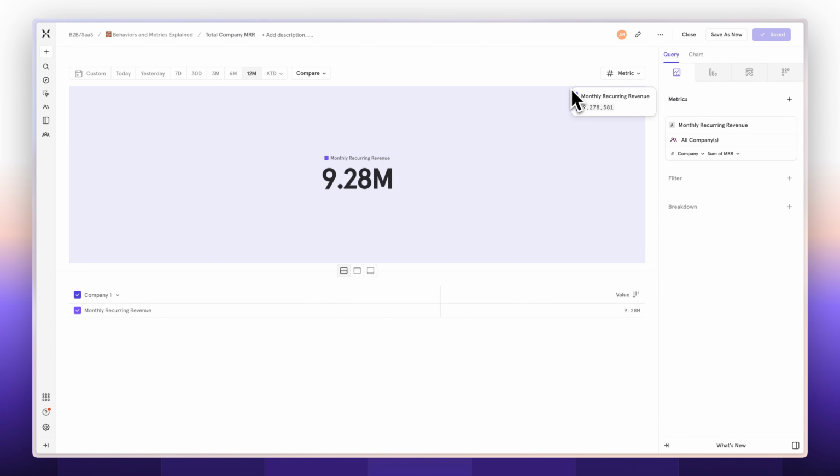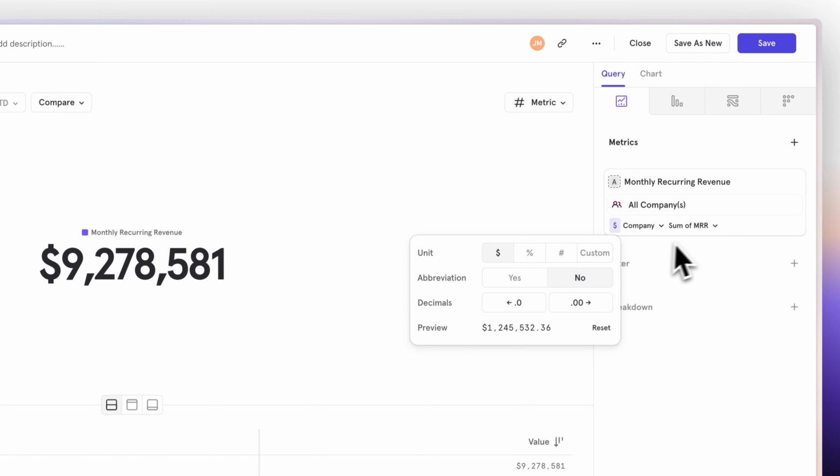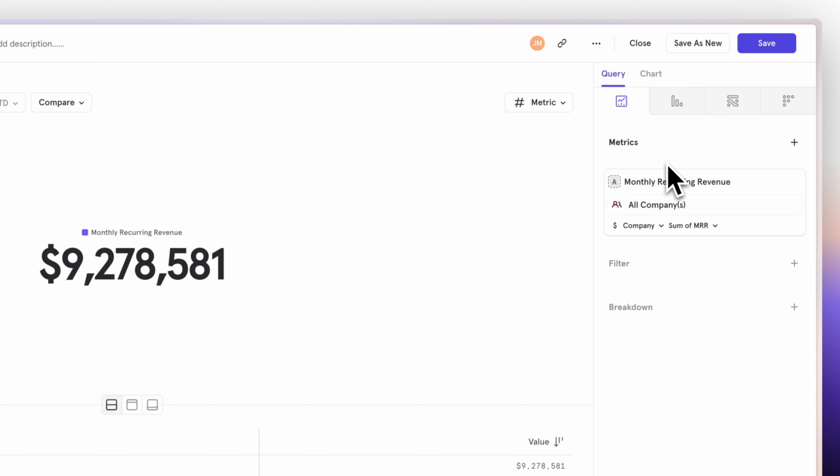While the figure itself is reliable because Jenna is a great product manager, I might want to change the formatting of this number so it's got a dollar amount and maybe it's not abbreviated. I can see here that the metric has been updated because I've changed the unit formatting. But because I didn't manage the metric myself, I didn't create it, that means I need to ask Jenna for edit access to be able to change this metric on my own.